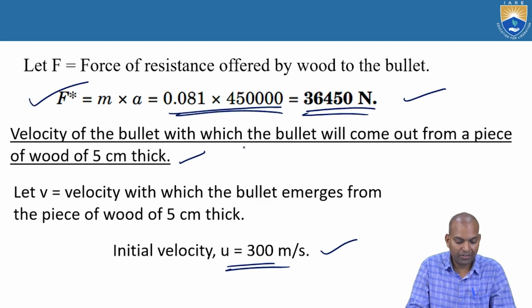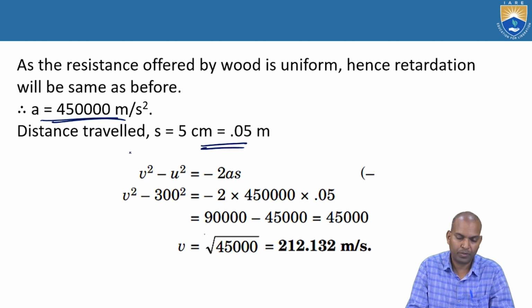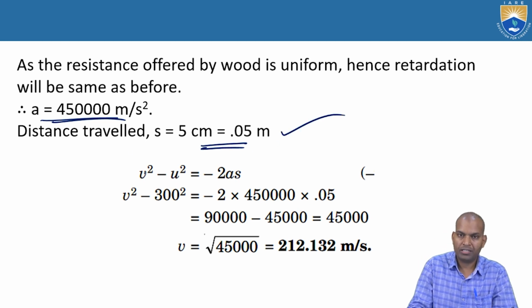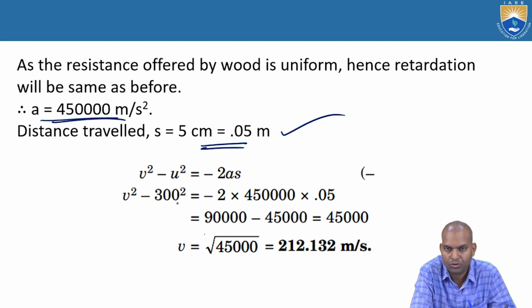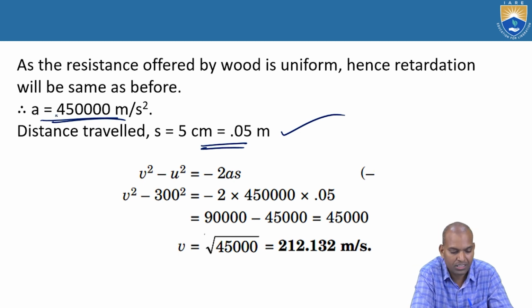The distance traveled here, the thickness of the wood, that is 5 centimeters, 5 by 100, that is 0.05 meters. Now we know the relation again, v square minus u square equal to negative 2as. That is v square minus 300 square equal to negative 2 times a, a here is 450,000 meters per square second, times s is 0.05.